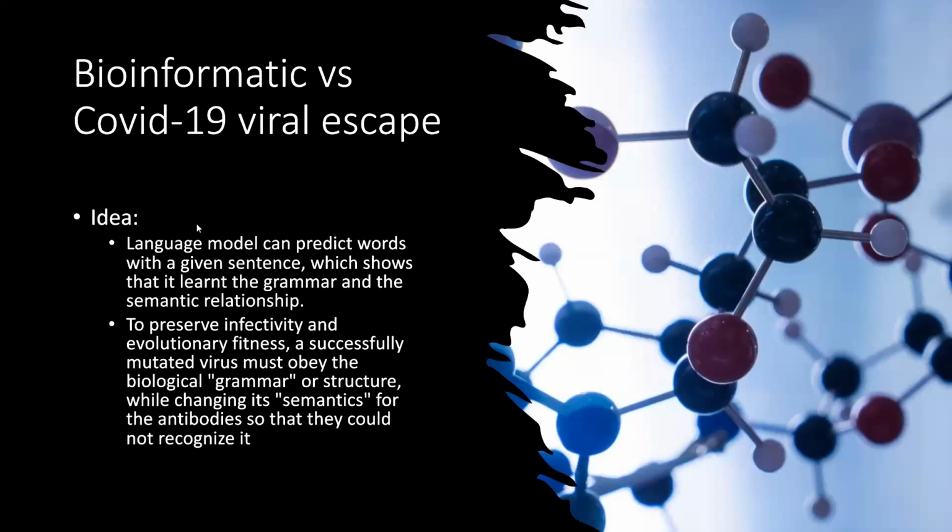So the idea is to use a language model. A language model can predict words in a given sentence, which shows that it learns the grammar and the semantic relationship. When we apply the language model to the virus, for the virus to preserve infectivity and evolutionary fitness, a successfully mutated virus must obey biological grammar or structure while changing its semantics, so that the antibodies couldn't recognize the new virus.